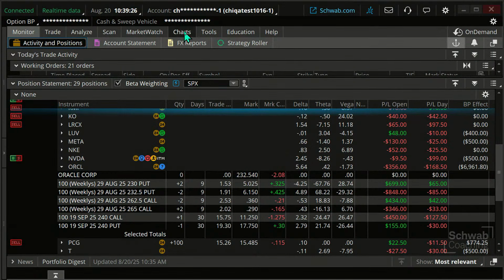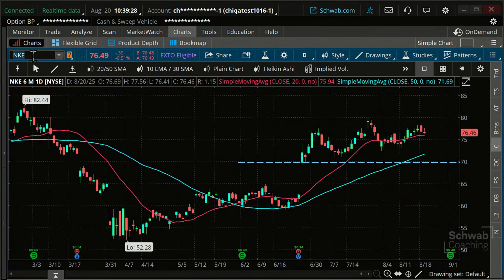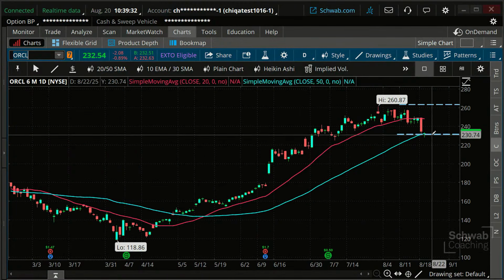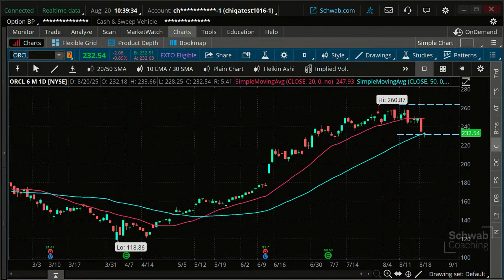But let's look at ORCL and see if we're still bullish on this. The trend has been up. We broke that 20-day. We're right on the edge of that 50-day. We could hold off on this one a little bit and see if we get the bounce off the 50-day.